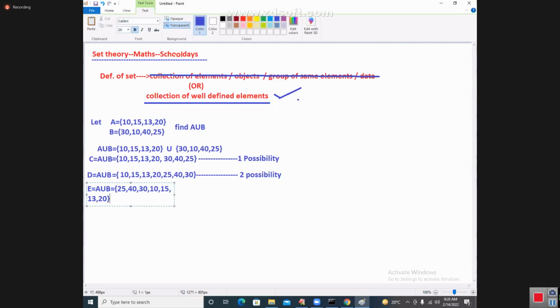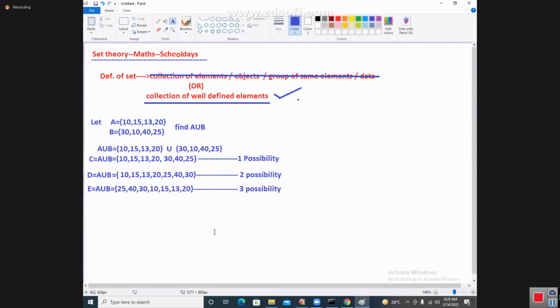I am saying 20. Now I am saying here like this: 25, 40, 30. Now 10, 15, 10, 15, 13, 20. This is called the third possibility. Now I am writing possibility. So dear students, try to understand first possibility, second possibility, third possibility. Like that, many more possibilities I am taking.